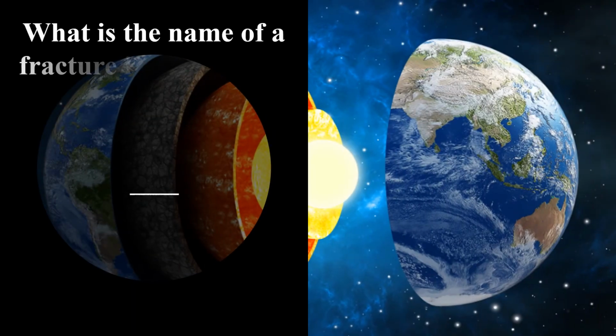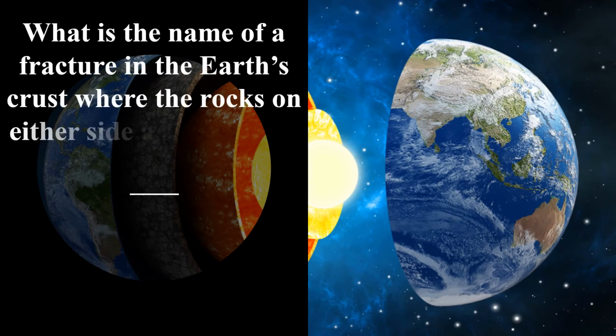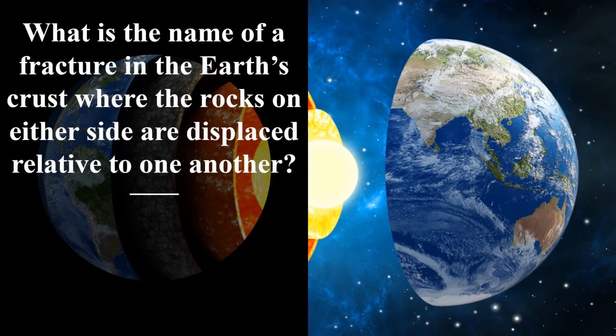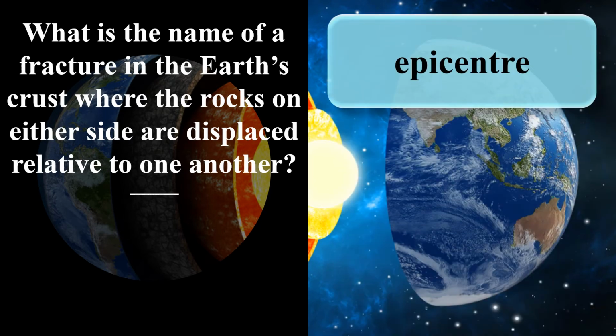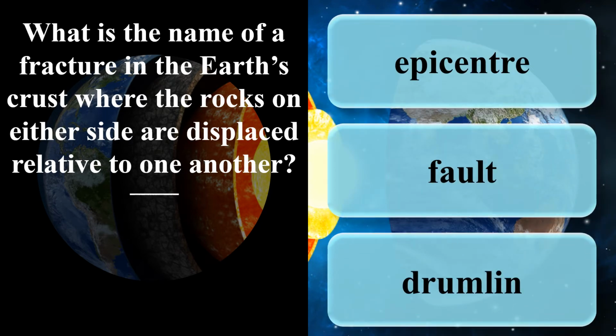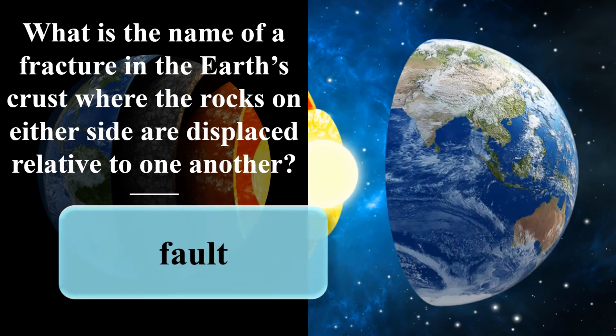What is the name of a fracture in the Earth's crust where the rocks on either side are displaced relative to one another? Epicenter. Fault. Drumlin. Fault.